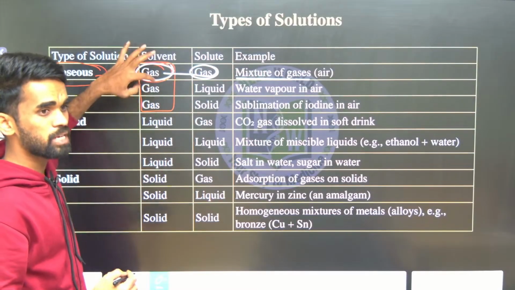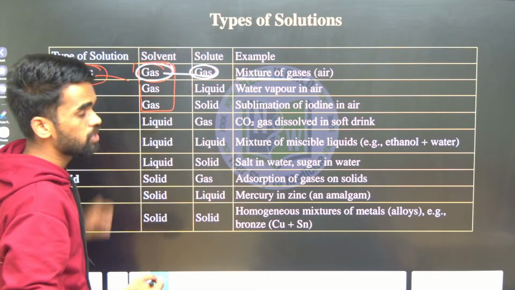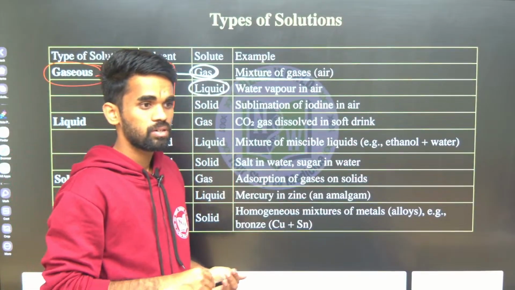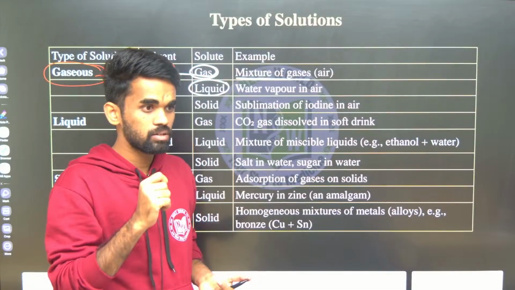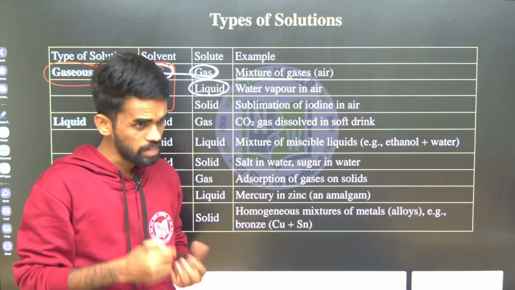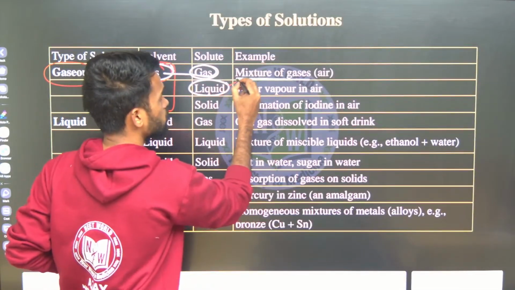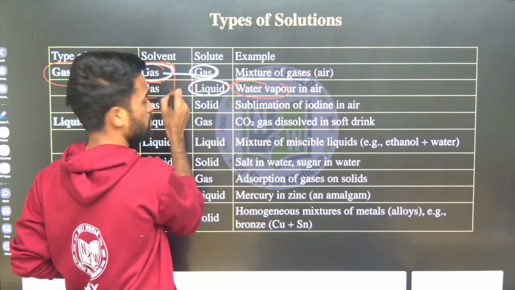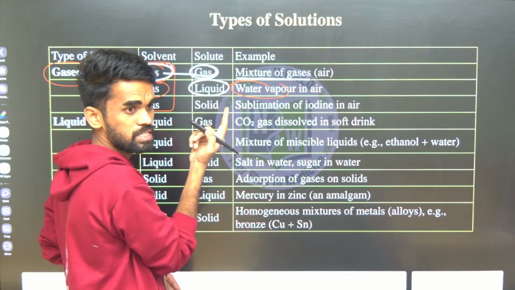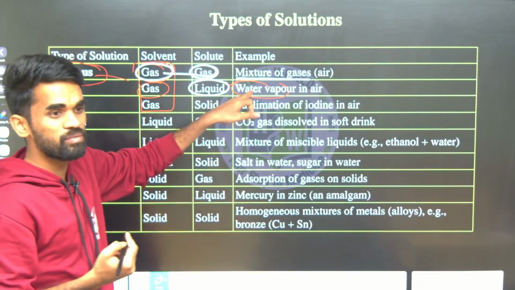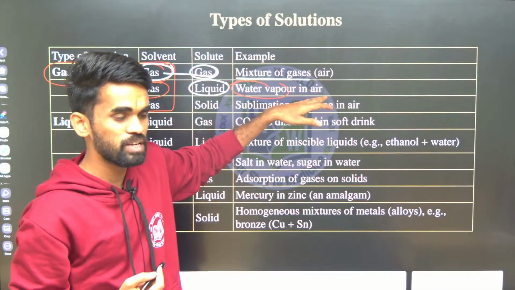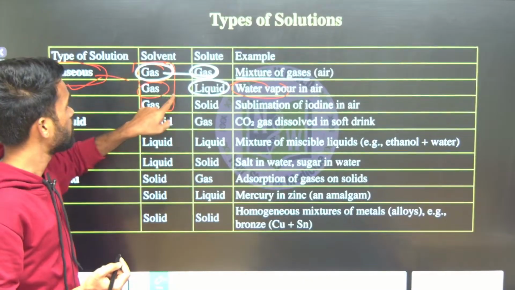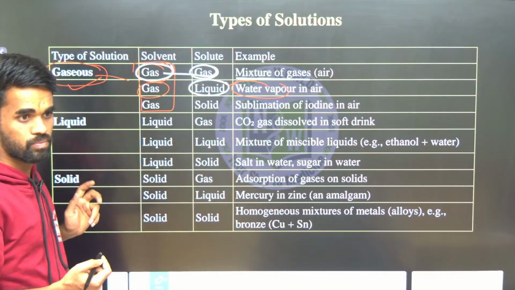Next, the solvent can be gas and the solute can be liquid. What is the best example? Water vapors in air. Water vapor is the gaseous state. See, the solute is water, water vapor in gas. The resultant will be in which state? Gaseous state only, na? Vapor phase means gaseous state only. So that is an example of a gaseous solution having liquid in gas type.